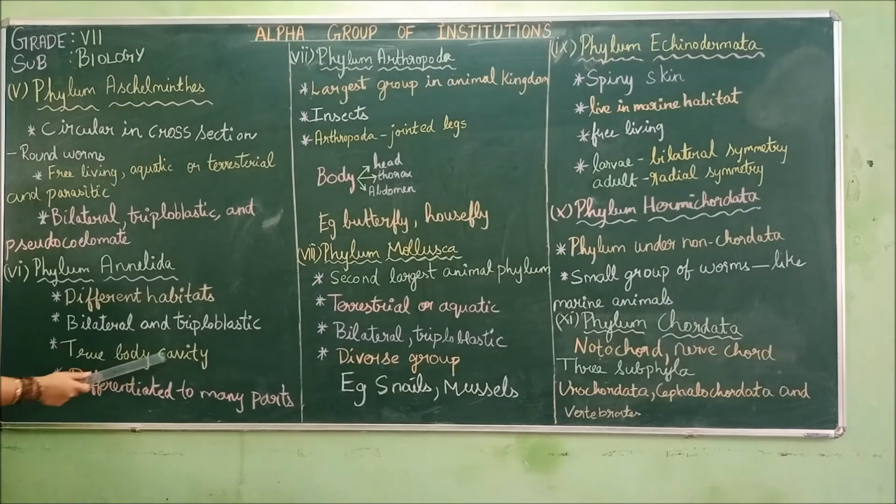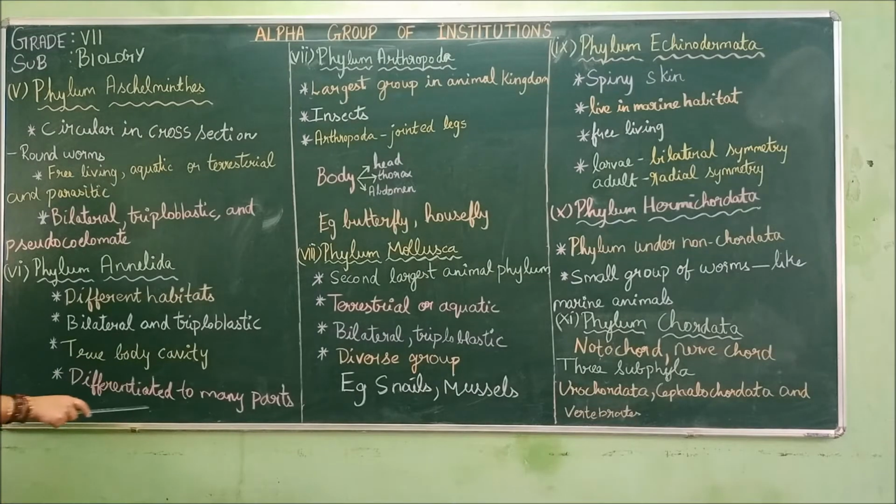Then true body cavity. These are coelomates. Here we saw pseudocoelomate, where pseudo means false. Those which have a true body cavity are called coelomates. They will have a real cavity in their intestinal wall and body walls. So those are called coelomates.